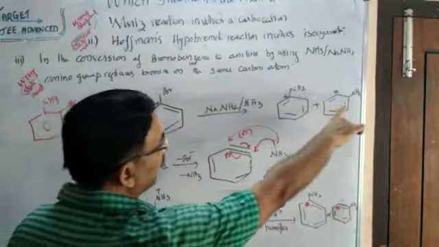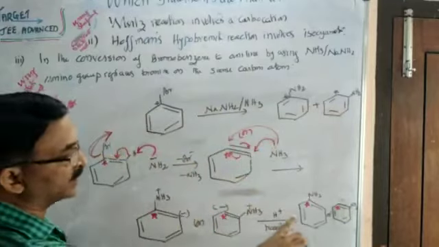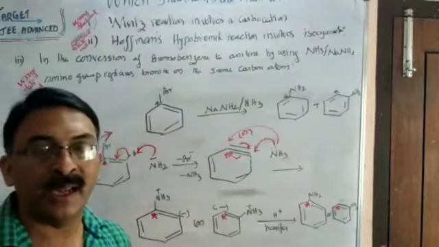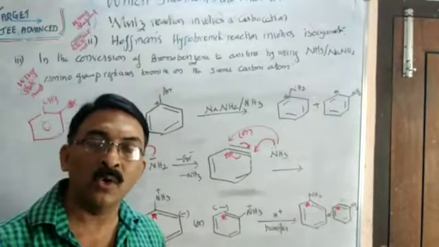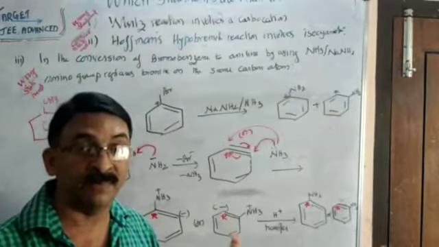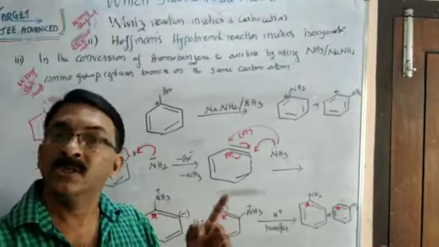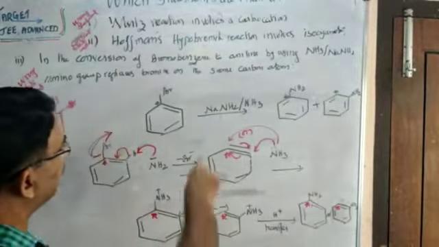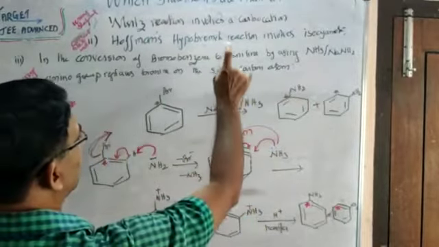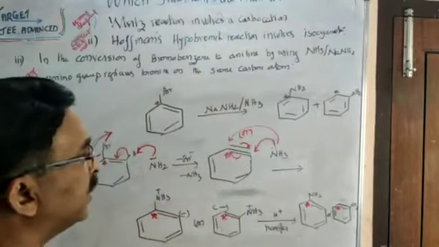But if you go through the mechanism, you will understand that due to this special type of mechanism, in the final product, the amino group can be on the labeled carbon or on the adjacent carbon, justifying this mechanism. As per mechanism, either on the same carbon or on the adjacent carbon. So we get the conclusion that this statement is wrong because it is specifically saying on the same carbon. So wrong statement. The third statement is wrong.